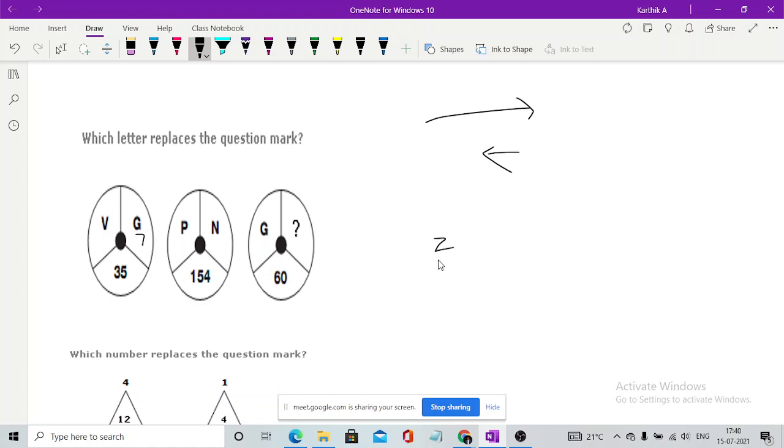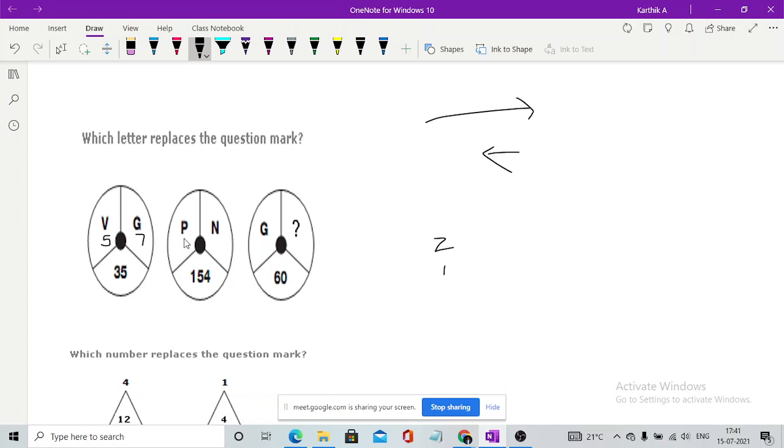Z would be 20? No, in reverse order, if Z is 1, then V would be 5, right? If we come in reverse order, we get V as 5. So 7 into 5 is 35. Similarly, do it for P and N.